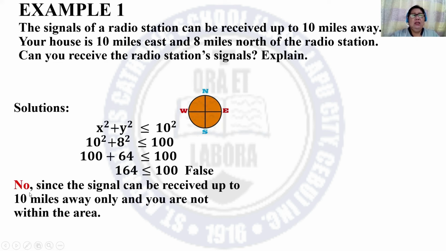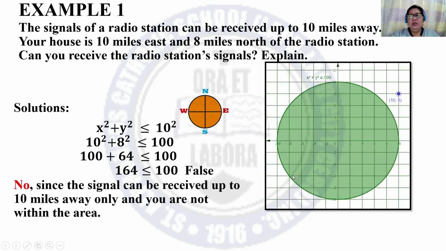Therefore, the answer is no. Since the signal can be received up to 10 miles away only, and you are not within the area. So for the illustration, if you live here, you are outside the circle.